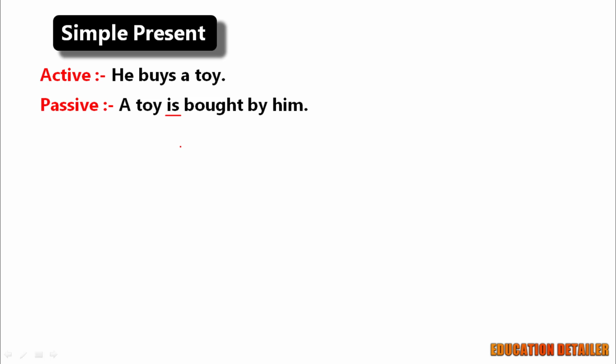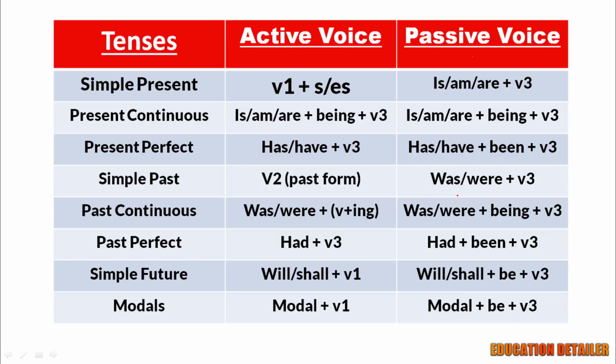Now coming back to the complete table, which tells us which helping verbs are used in passive voice depending on the tense. Present is fixed: is, am, are. Past: was and were.